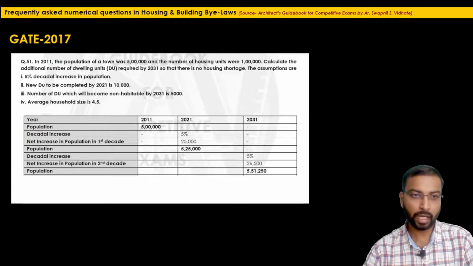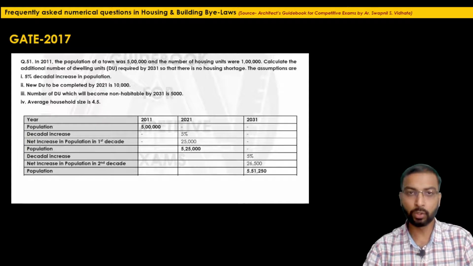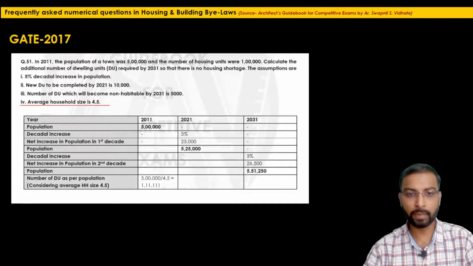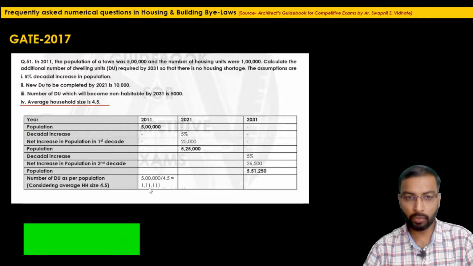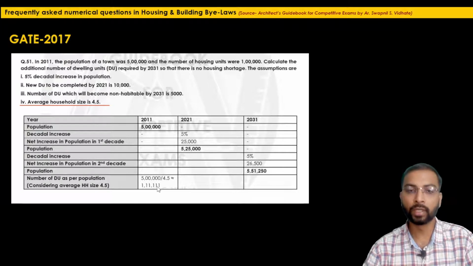By considering the household size as 4.5, if we divide the total population, 5 lakh, by this average household size, we will get the existing dwelling units in the year 2011. So that will be our next step. If we divide by 4.5, we will get the number of dwelling units as per the current population, which will be 1,11,111.